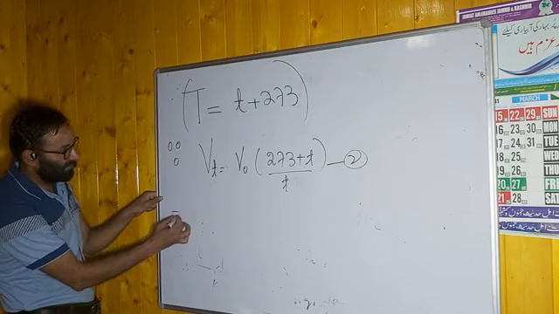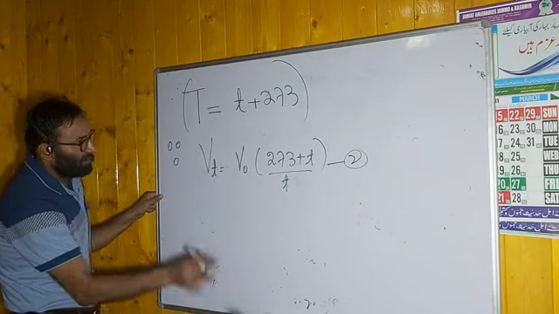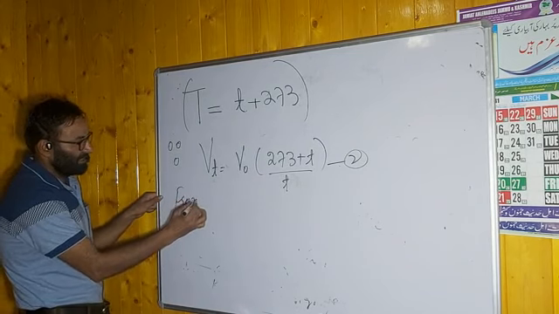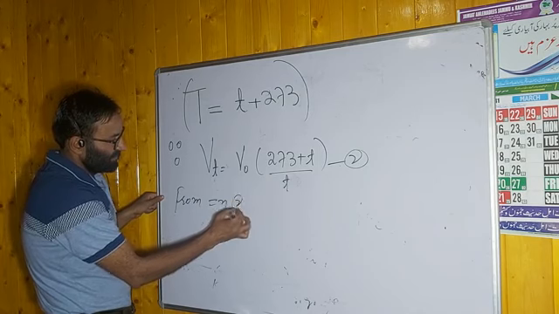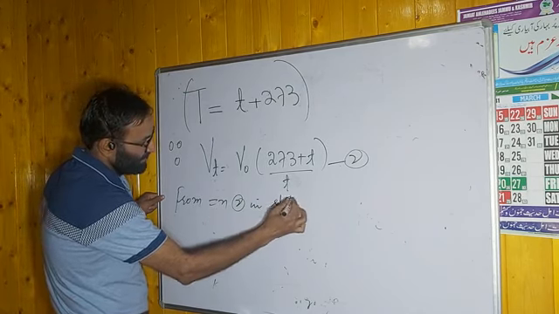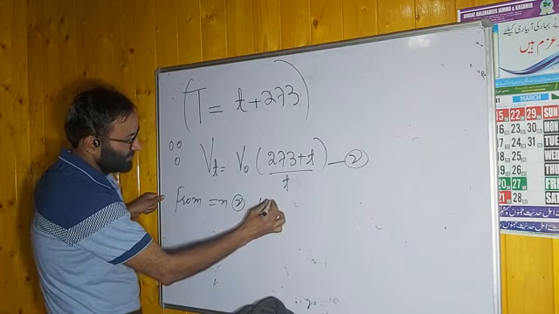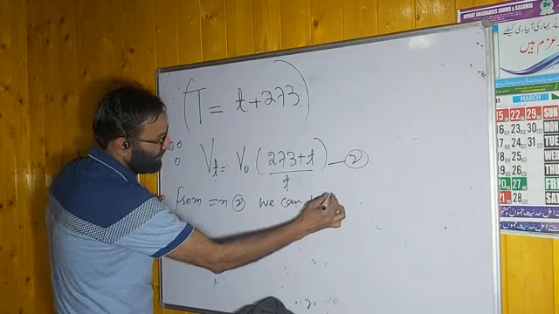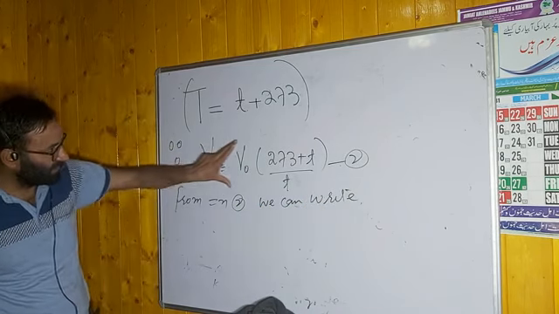What will happen? From equation second, if you have the notebook, you can check, this is the equation number second.